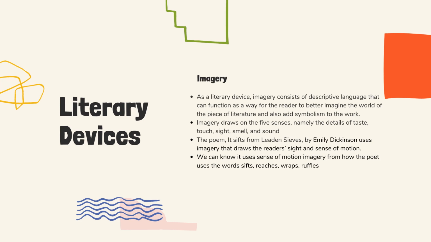The poem It Sifts from Leaden Sieves by Emily Dickinson uses imagery that draws to the reader's sight and sense of motion. We can know it uses the sense of motion from how the poet uses the words sifts, reaches, wraps, ruffles, etc.